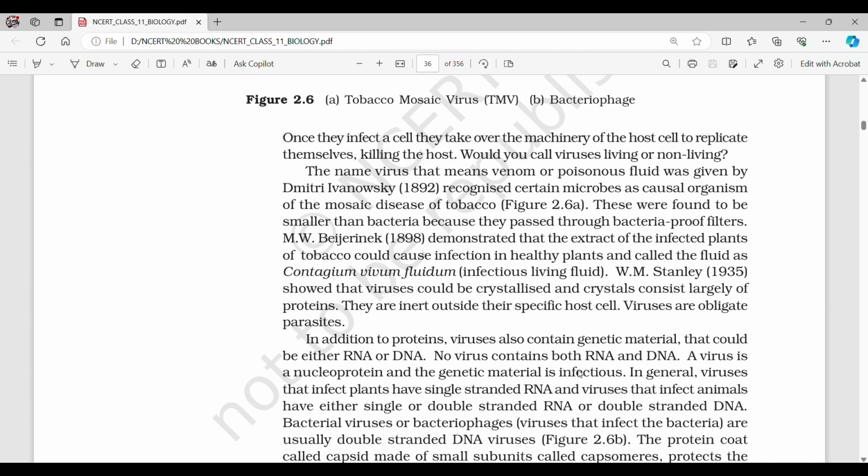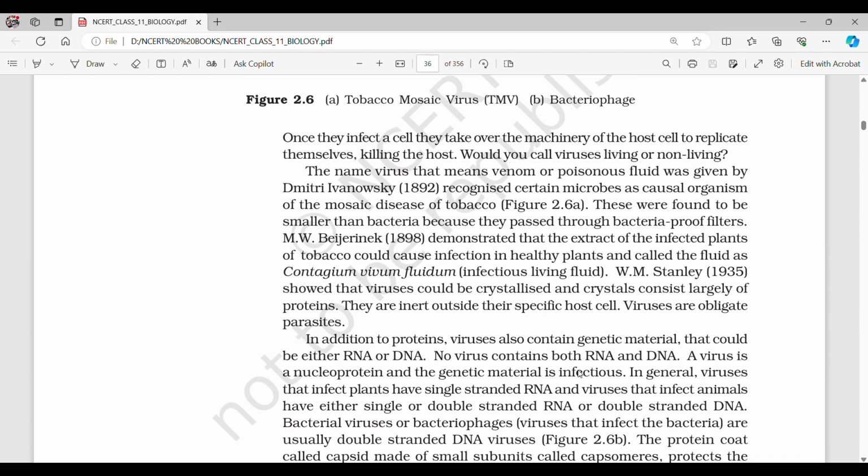The name virus, which means venom or poisonous fluid, was given by Pasteur. Dmitri Ivanovsky, in 1892, recognized certain microbes as the causal organisms of the mosaic disease of tobacco. These were found to be smaller than bacteria because they pass through bacteria-proof filters. M. W. Beijerinck, in 1898, demonstrated that the extract of the infected plants of tobacco could cause infection in healthy plants and called the fluid Contagium vivum fluidum, infectious living fluid.